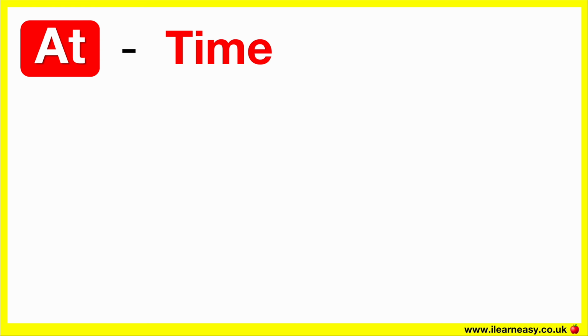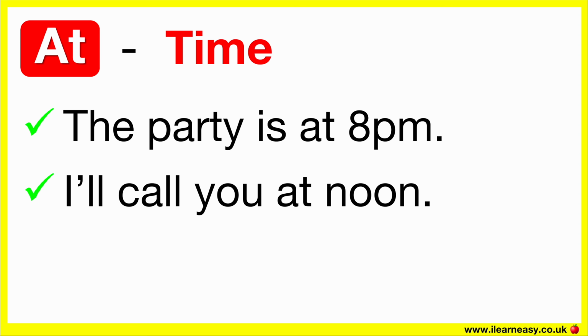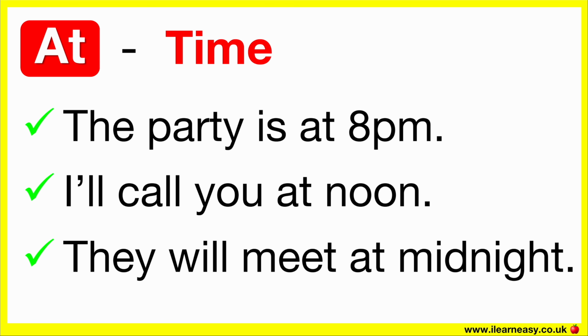At is used for specific times or moments. For example, the party is at 8 p.m. I'll call you at noon. At noon is a specific time of day. They will meet at midnight. At midnight is referring to a specific time of day.